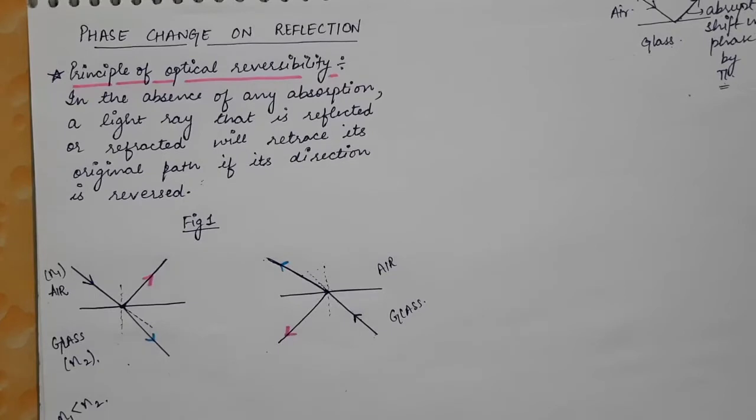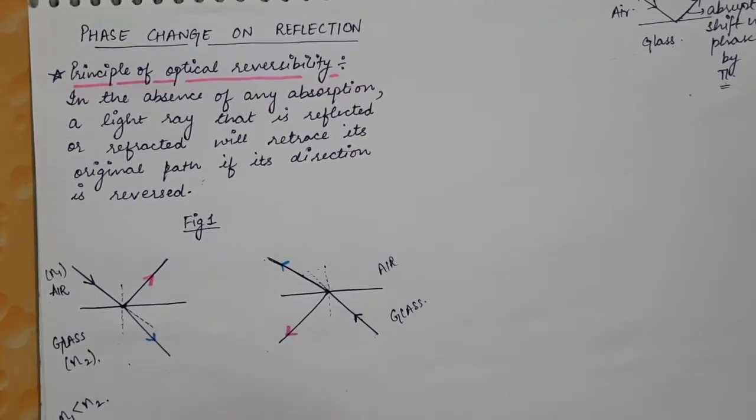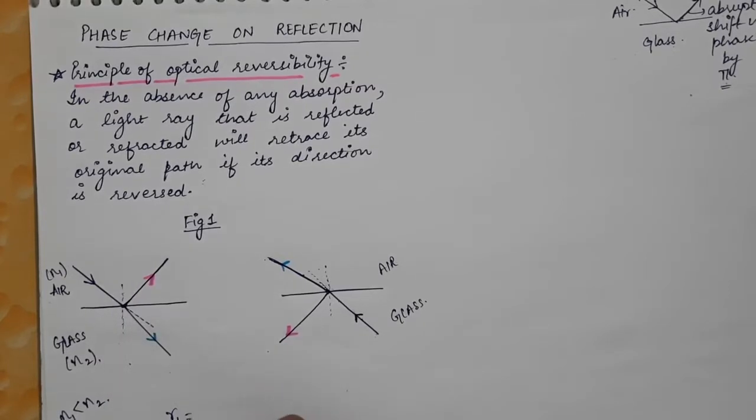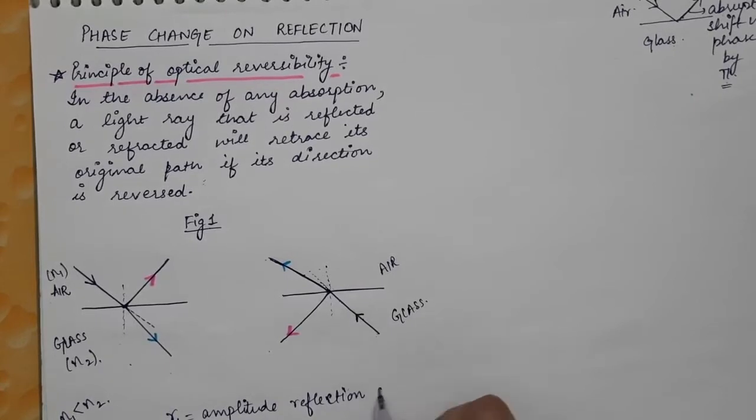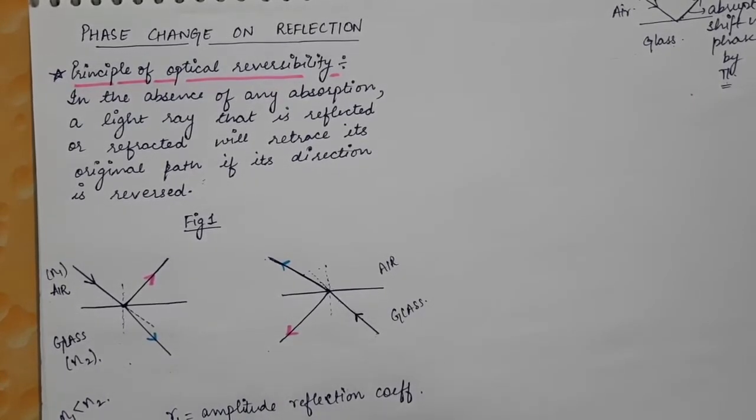Now in the first figure, in figure 1, let's say R1, since the light ray is incident on the denser medium from the rarer medium, R1 is the amplitude reflection coefficient and T1 is the amplitude transmission coefficient.